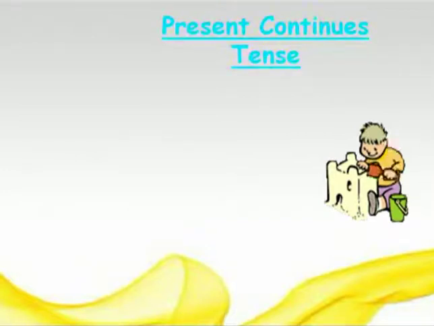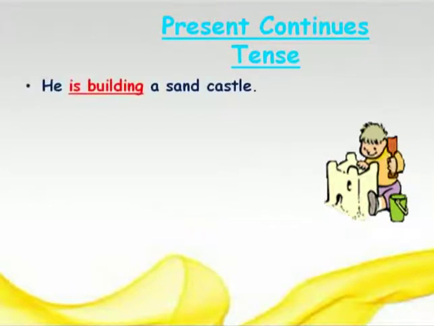Let's see some more examples. He is building a sand castle. This sentence is of active voice and present continuous tense. Let's find out the verb.